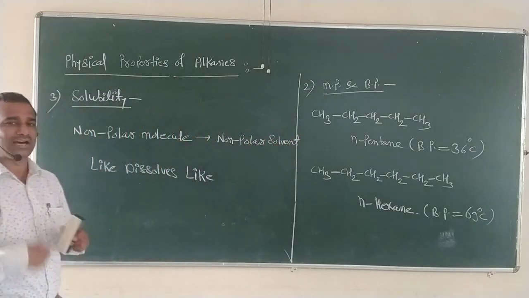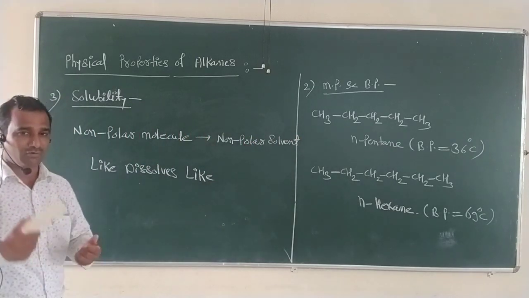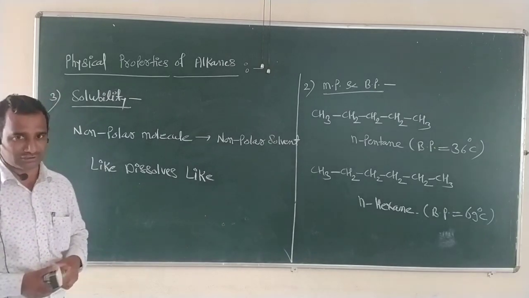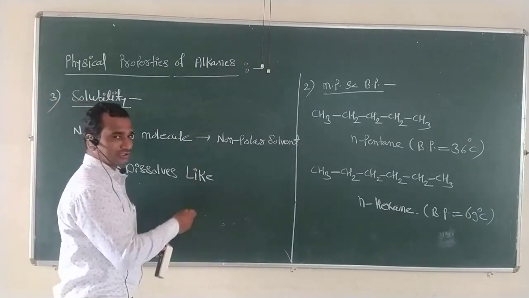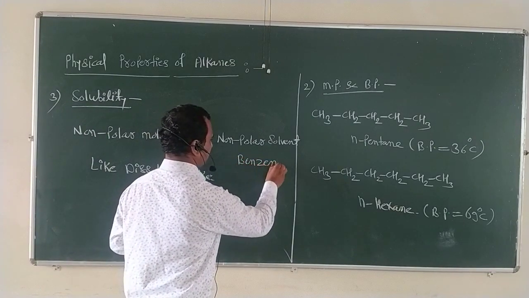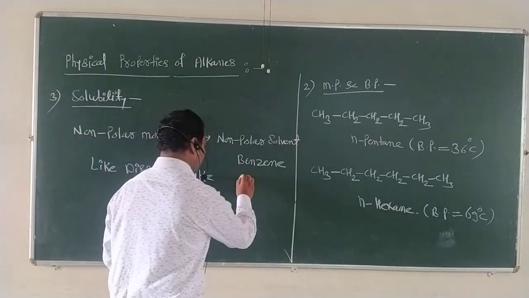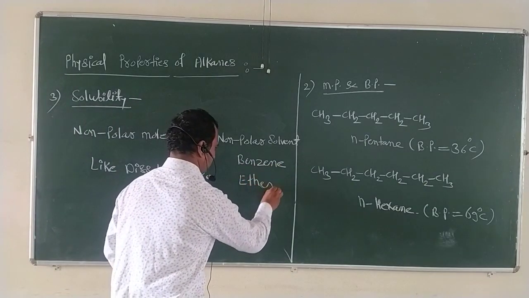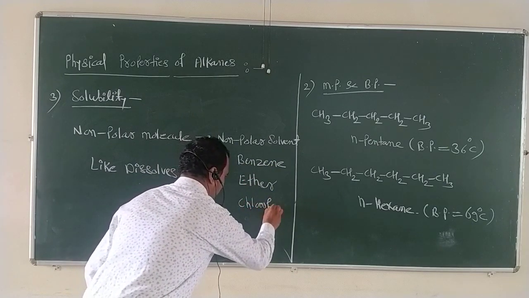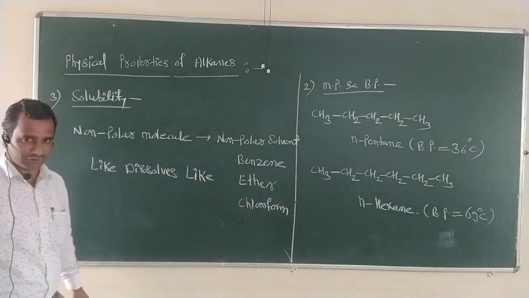It means all alkanes get soluble in non-polar solvents. Now, what are the examples of non-polar solvents? First, benzene is a well-known example of a non-polar solvent. Secondly, you may take ether. You may take chloroform. So these are some simple examples of non-polar solvents.